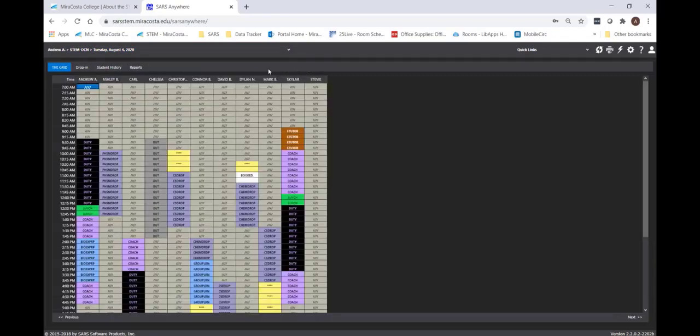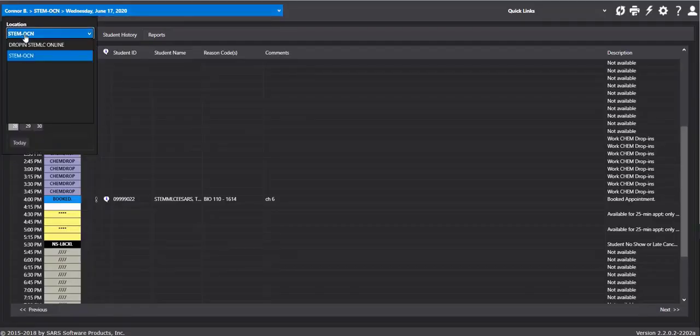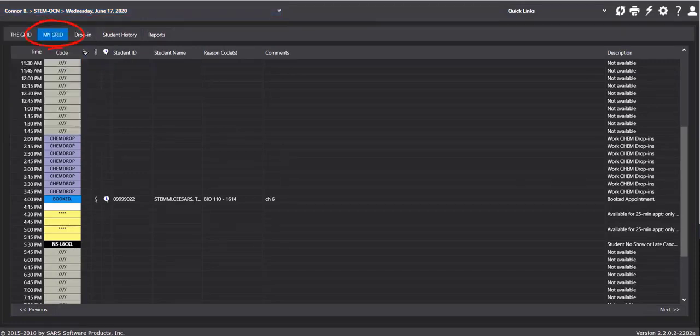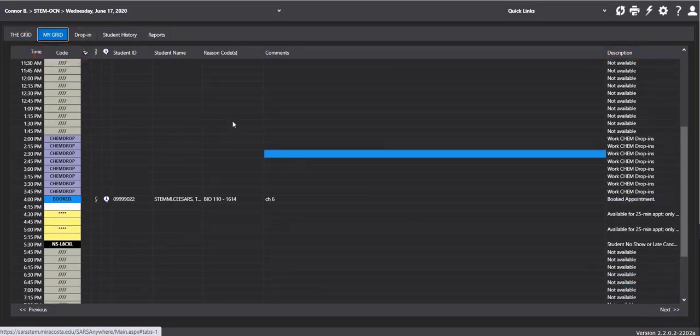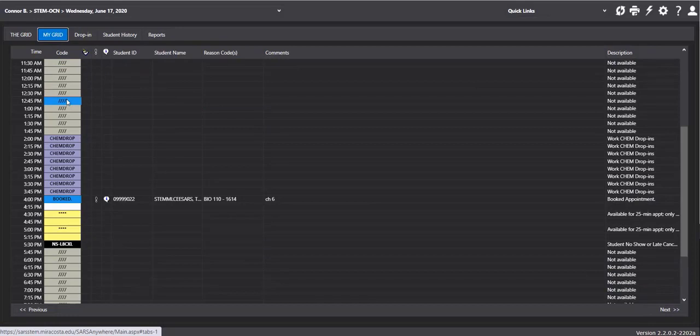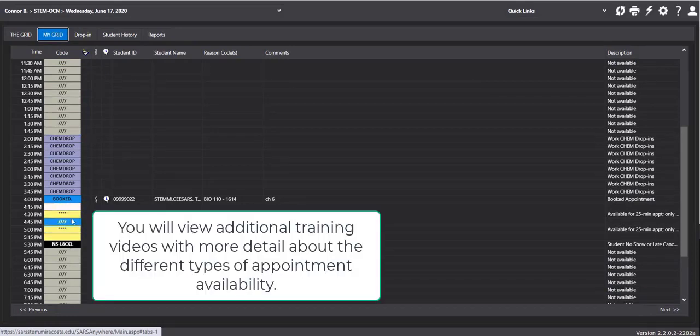Connor works only in the STEM Center, so we are going to look at the STEM OCN location. If you click on the My Grid tab, you can see some different codes listed here in the code column, and over to the right there's a description column that should give you more information. But generally, the gray codes mean that you're not available for appointments. Yellow codes mean you are available, but you either didn't get booked, or maybe there was an appointment there, but it was canceled.